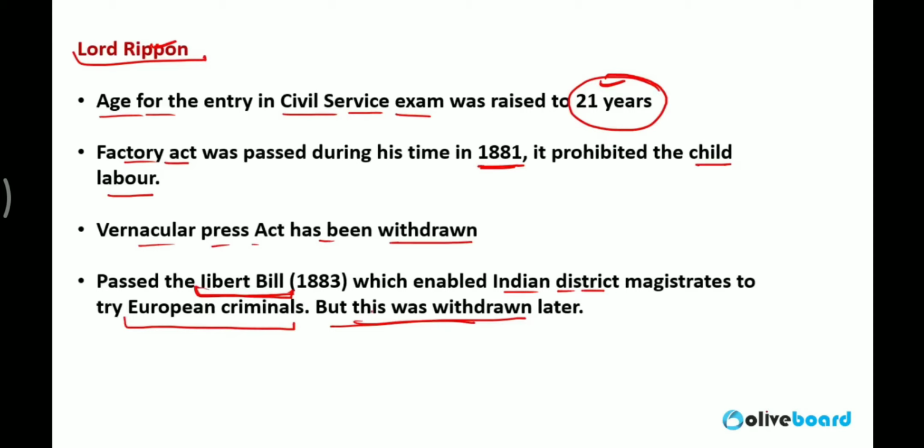So finally the Ilbert Bill was removed. It was a good decision by Lord Ripon, but because of pressure from the Britishers and the British forces, he removed this bill later.